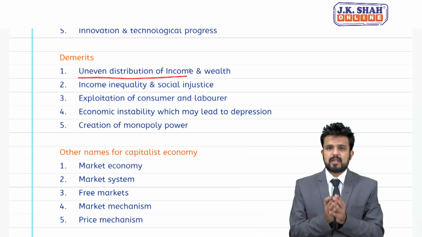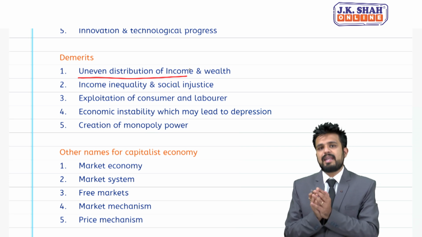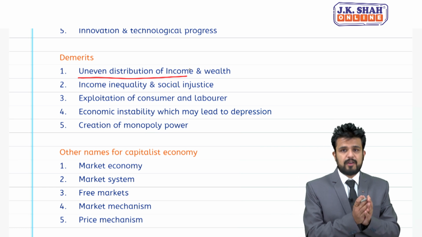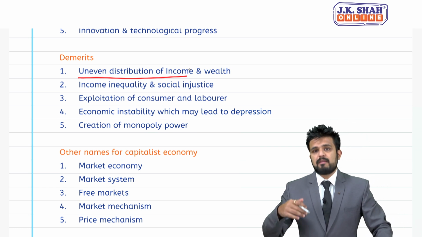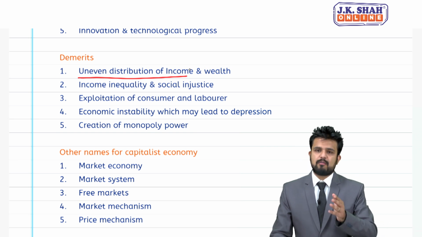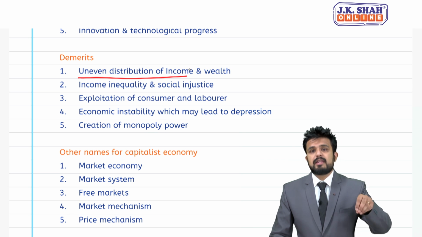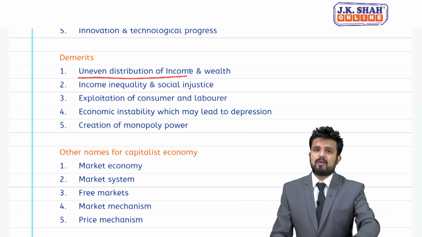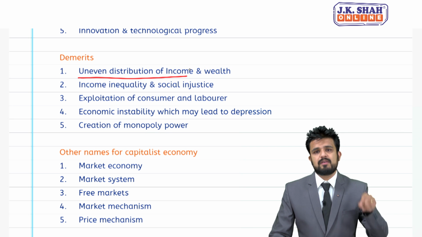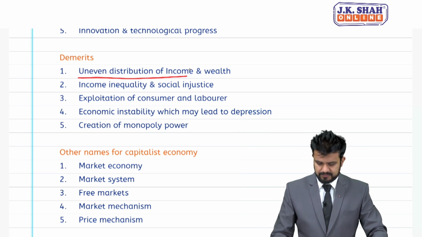So sometimes it is possible that consumers may get adulterated products or maybe a defective product, and they may be forced to pay a higher price for it. Or I would say sometimes laborers are exploited. They are made to work for more number of hours, but the remuneration they receive is less. So there is a possibility of exploitation.